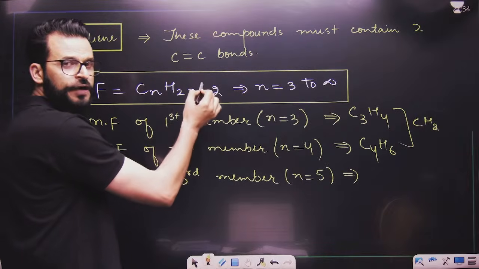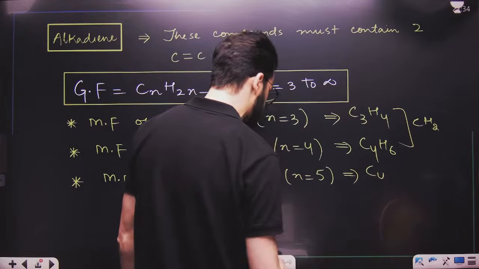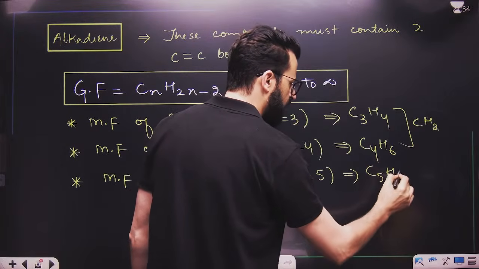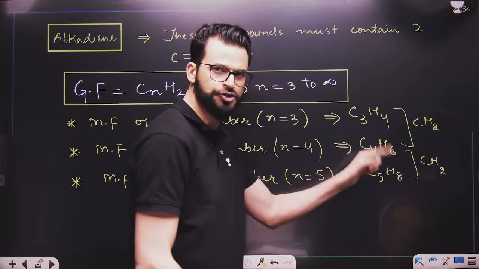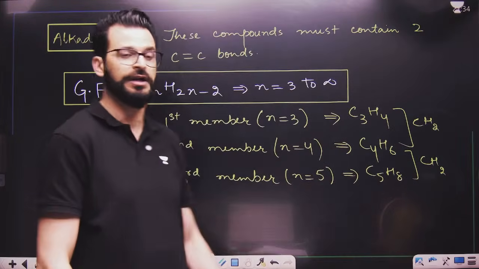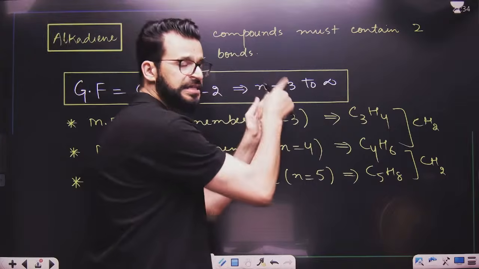C5. 2 into 5 is 10. 10 minus 2 is 8. That means it is C5H8. So, have a look. Difference is once again CH2. You can add CH2 and directly form this one as well. But first of all, you should know what is the general formula and what is the simplest value of what we call n.